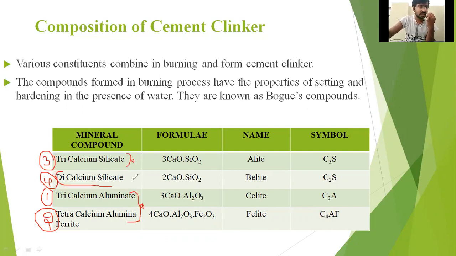Just to keep in mind the order of formation: first C3A will form, next C4AF will form, after that C3S will form, and at last C2S will form. According to that, strength will be given to cement. First these two will provide strength to cement, after this tricalcium silicate will provide strength, after this dicalcium silicate will provide strength.